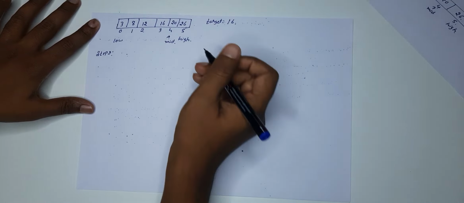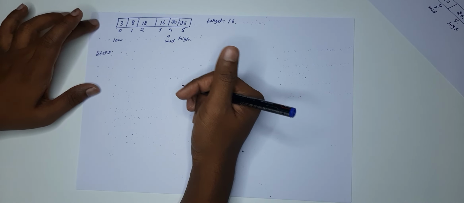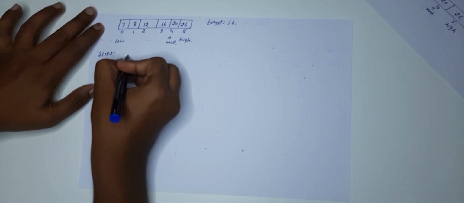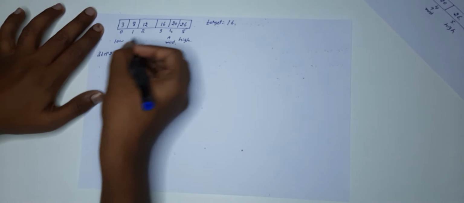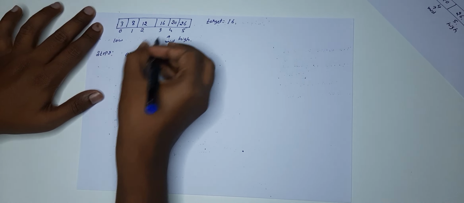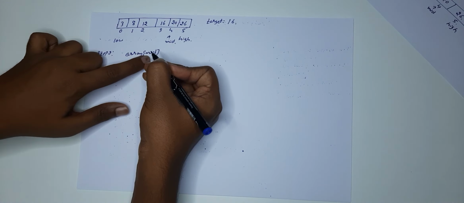So first, this is going to be step 2. Here we need to check a condition. In an array, let's say this array itself, in this array at the mid position, what is the mid position?